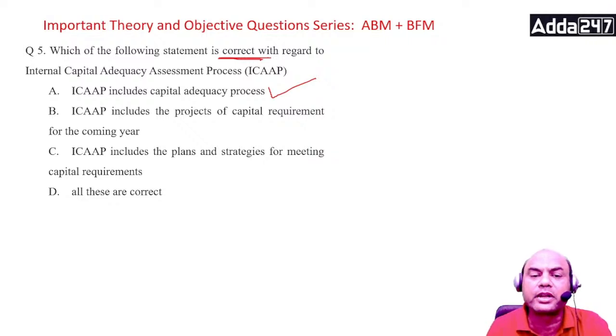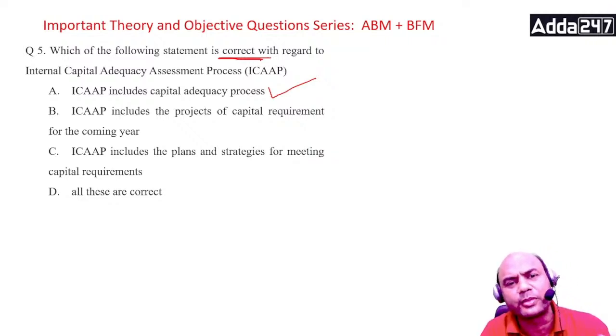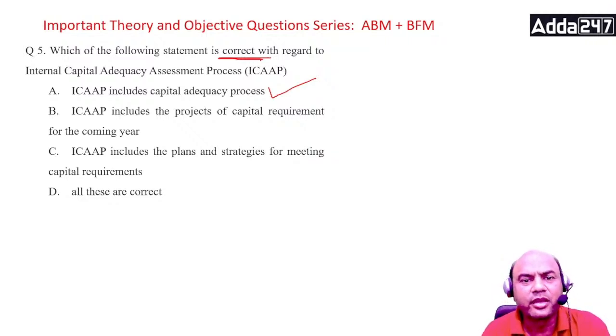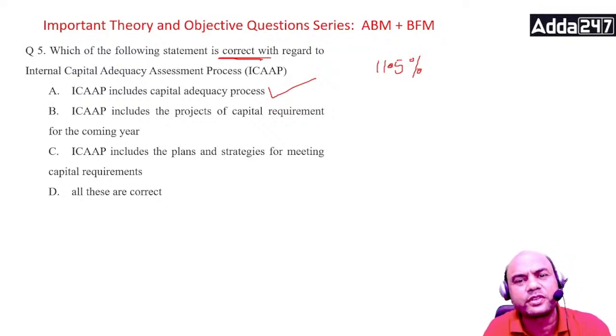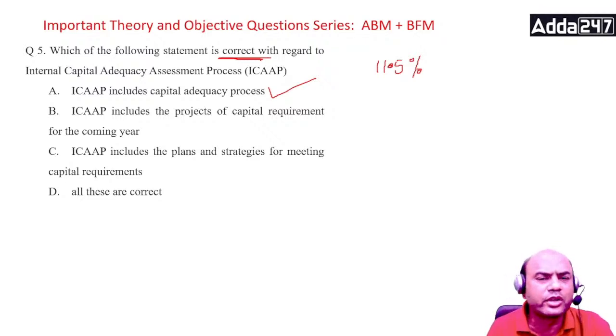Capital adequacy means what? Your CRAR should match whatever the given CRAR is. Generally it is 11.5% now: 9 plus 2.5, that 2.5 being the capital conservation buffer, so 11.5. So it must surely be there. Your CRAR should stick to these given norms.